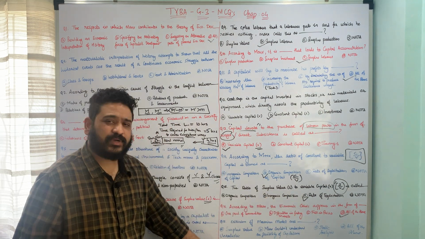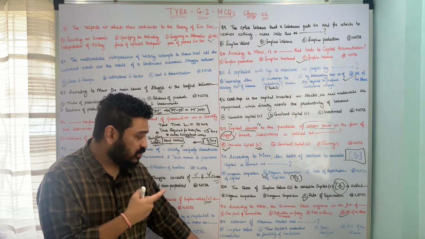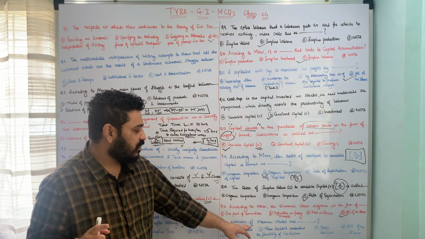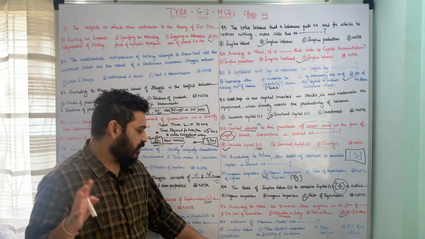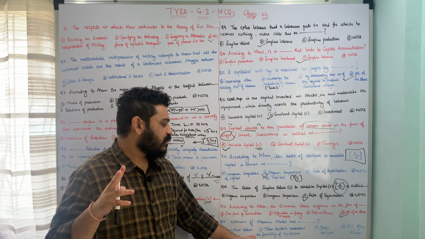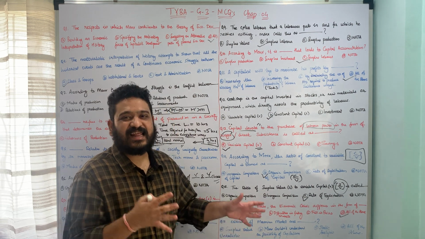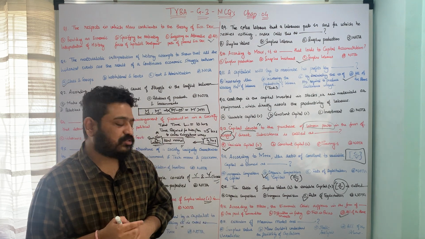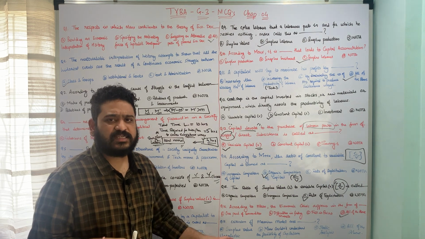Let us now move to the last question in this segment associated with Karl Marx's theory of economic development. Here we are looking at the criticism of the Marxian model, and the question is framed in this fashion: the points of criticism of the Marxian model are dash. The options are: A, surplus value is unrealistic; B, Marx couldn't understand the flexibility of capitalism; C, static analysis, the Marxian analysis is static according to certain economists; and D, all of the above. So which points talk about the criticism of the Marxian theory of economic development? All these points relate to the same.